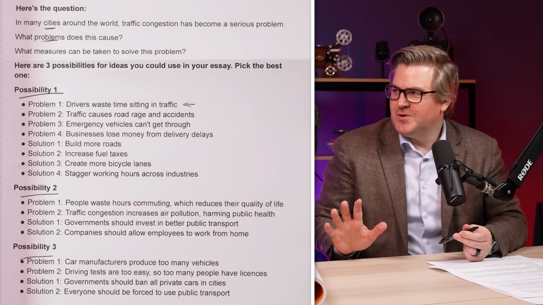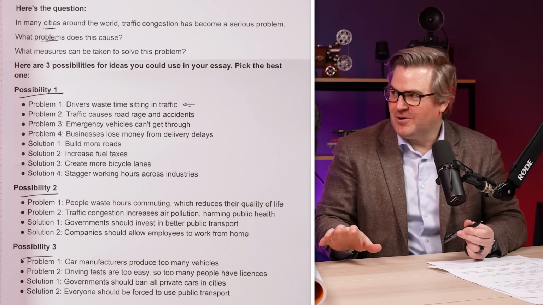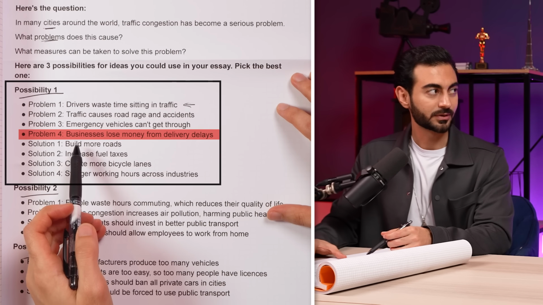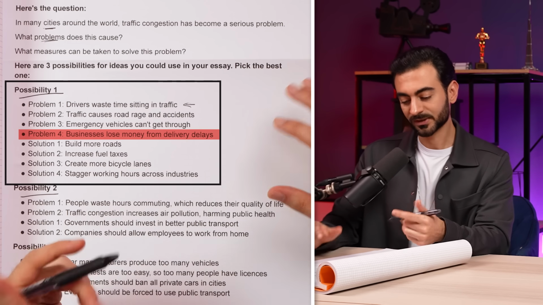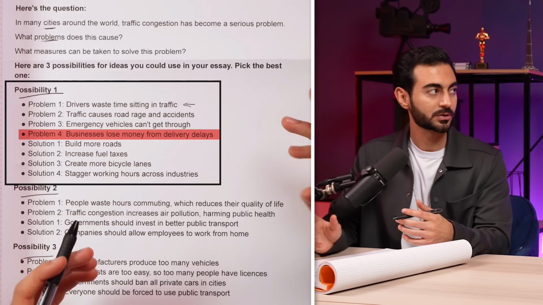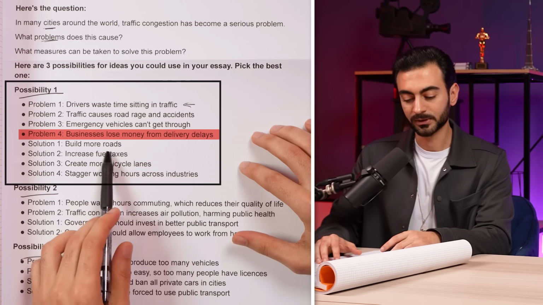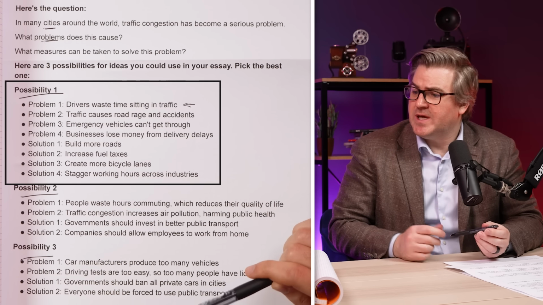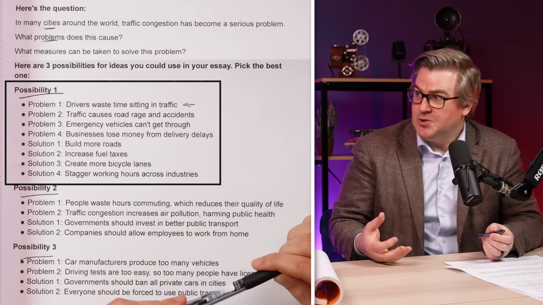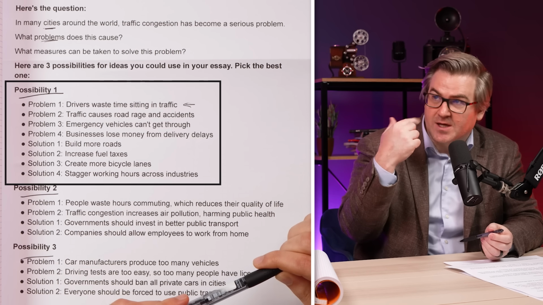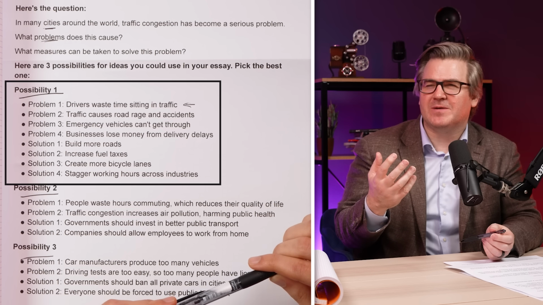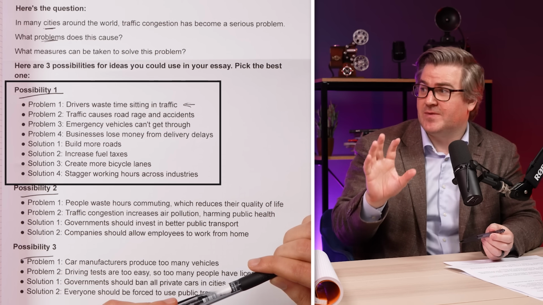So before we look at the one you think would be best, which ones are wrong and why do you think they're wrong? Businesses lose money from delivery delays. I think this is wrong. It's not really connected to the traffic congestion, so I think it's not going to help me in the essay. Okay. If you think personally that it's wrong and you wouldn't be able to write about it, you shouldn't use that idea, because often students will think of an idea and think, that might be right, but I don't really know how to explain it or think of an example.